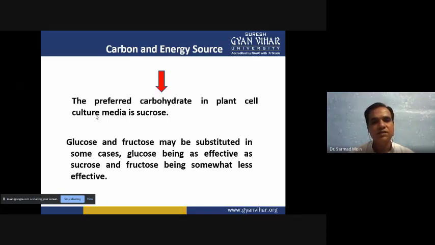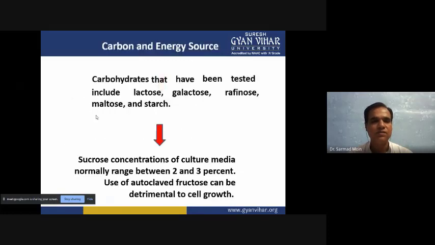We can use them as a carbon source, and sometimes if glucose is not available, then we can use fructose and sucrose. Glucose is more effective compared to sucrose and fructose because the plant can directly take it up and directly utilize it as it is. And fructose and sucrose you can add if glucose is not available.